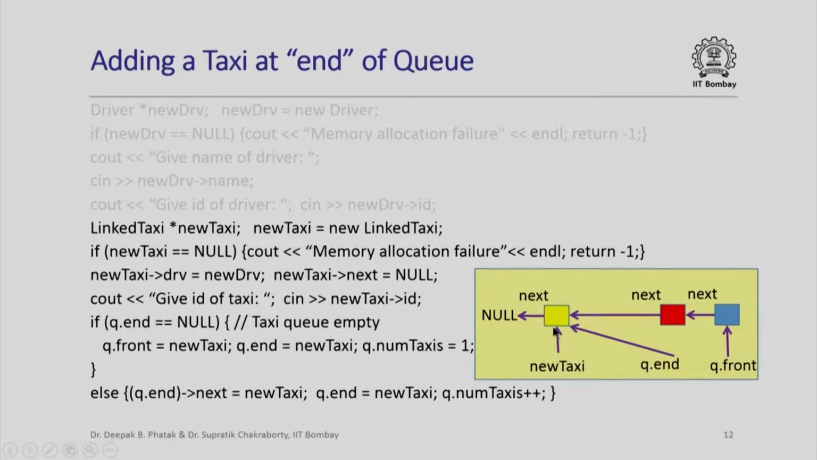So that is exactly what we are going to do. We are going to update whatever q dot end was pointing to, its next member, to point to new taxi. That is what we did here. Then we are going to update q dot end itself to point to new taxi, and we are going to increment the number of taxis in the queue. So that completes adding a taxi at the end of the queue.